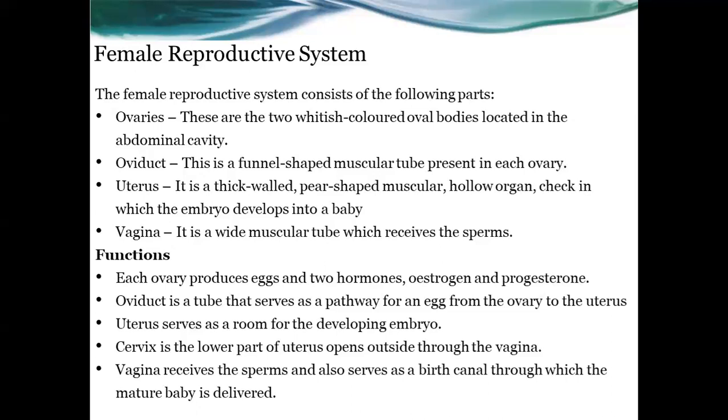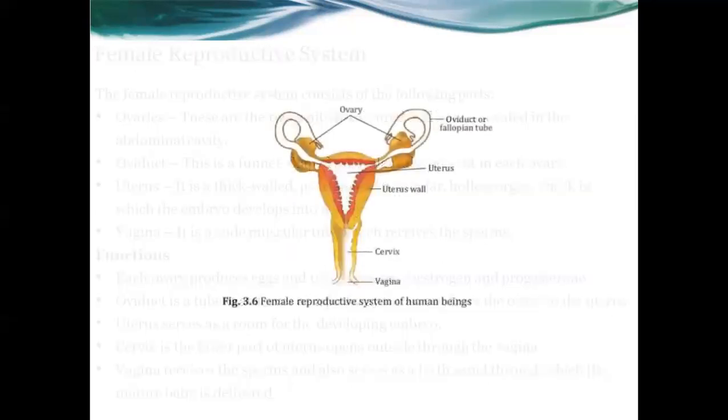Now we are going to the male reproductive system and look at what the parts and functions of it are. Before that, one figure is shown here. This figure 3.6 is showing the female reproductive system of human beings. Both ovaries are there, two whitish colors. Then the fallopian tube is also another structure. Then the uterus is there, uterus wall, cervix and vagina. These are the different parts of the female reproductive system.